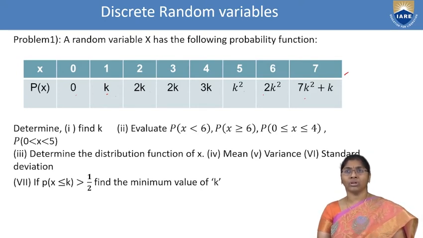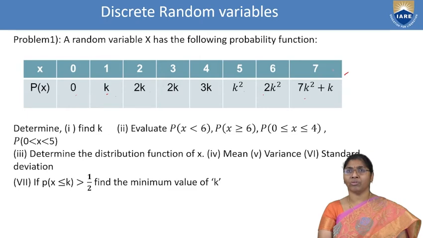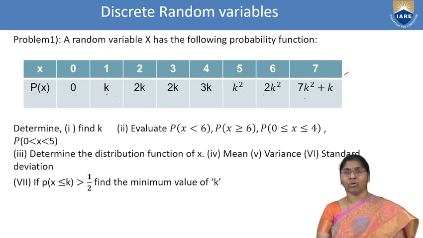Here x lies between 0 and 7. We are finding all these things. And next, determine the distribution function of x. Distribution function means the table of this one. Already we saw an earlier problem that we can solve like that.